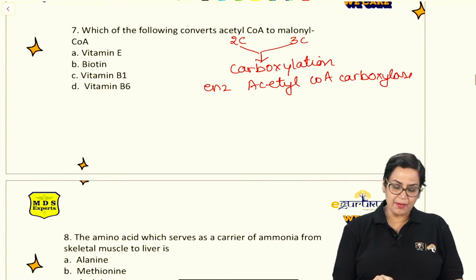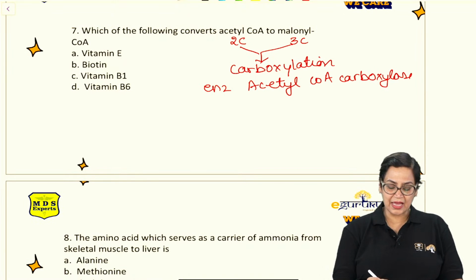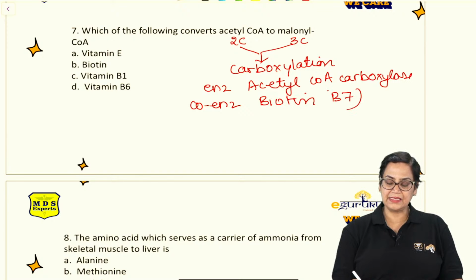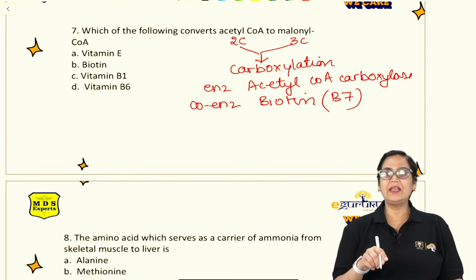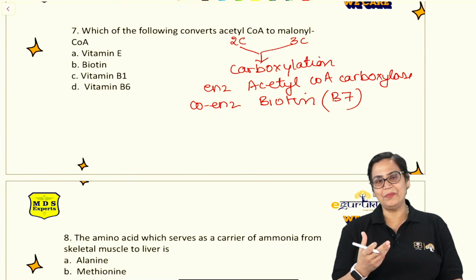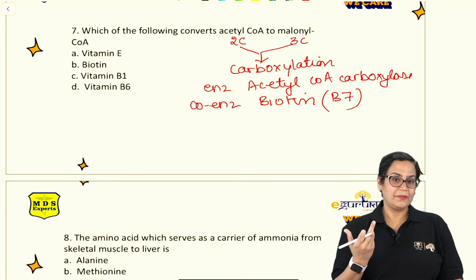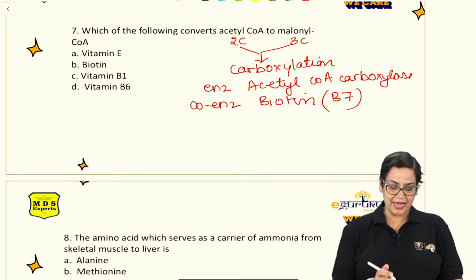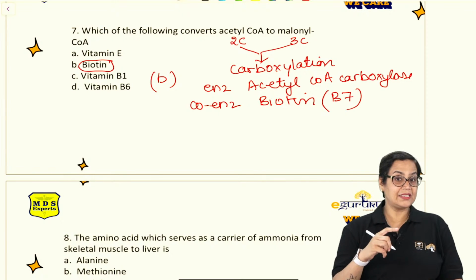And always remember, I have mentioned it so many times, the coenzyme for carboxylation is always biotin, which is also known as B7. So wherever carboxylation is occurring in the body, the coenzyme will be biotin. Now if we look at this reaction, first of all, the answer will be B, biotin. Now, can anybody tell me what this reaction is?